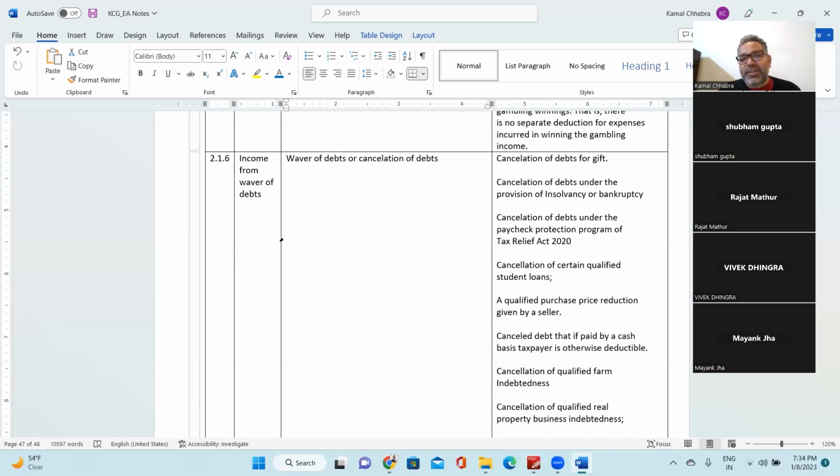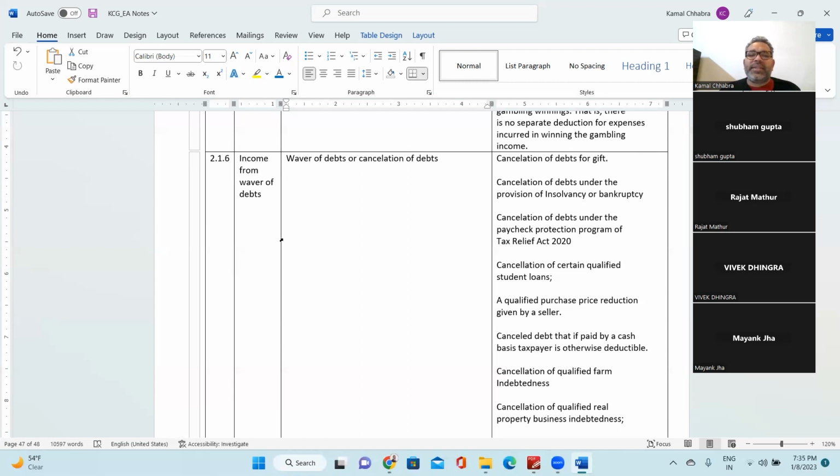Next is cancellation of debt under the Paycheck Protection Program of the Tax Relief Act 2020. This Act came during the COVID situation, when the government made certain debt waivers. Those waivers would not be considered taxable income in the hands of the individual to whom the benefit has been given.